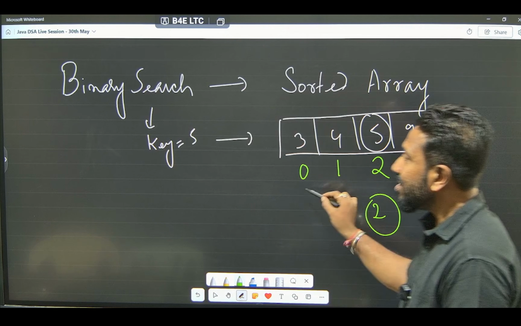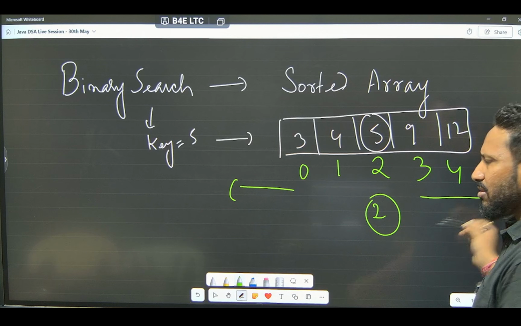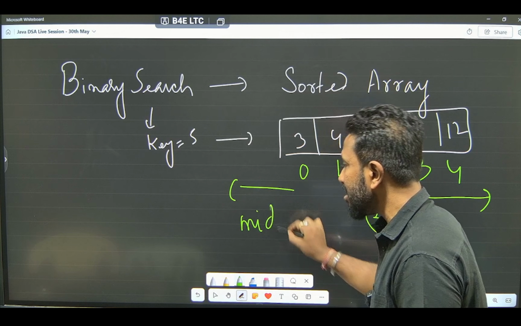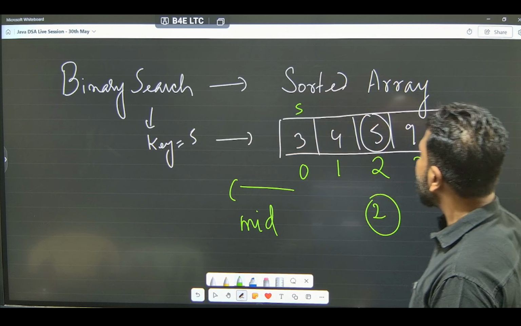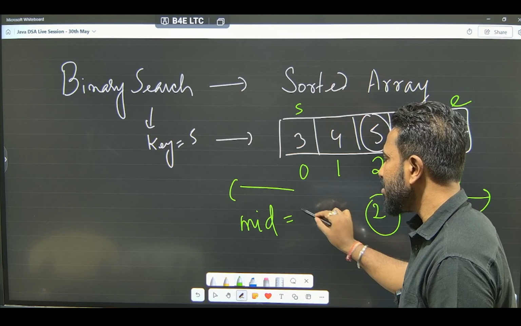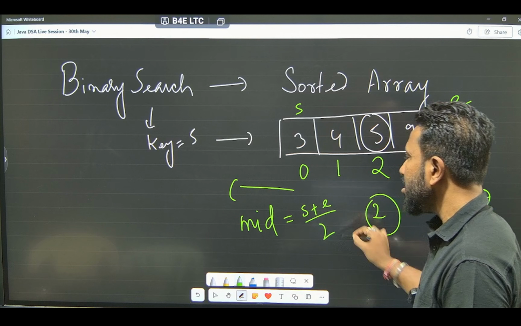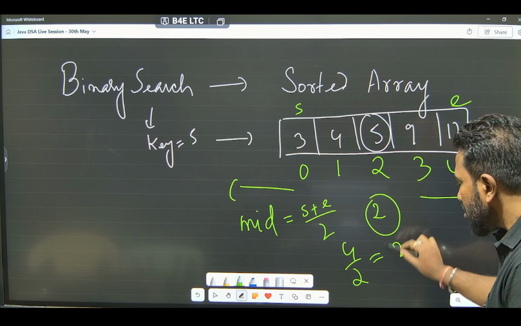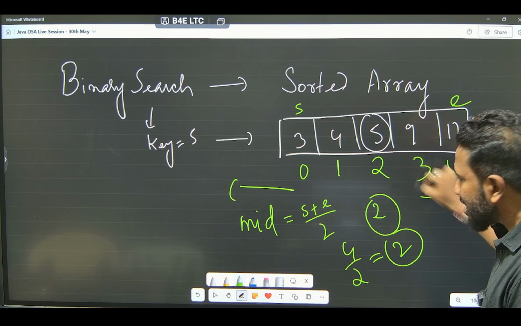We either go to the left-hand side or the right-hand side. Everyone knows the logic of binary search, and we first find the mid. For mid we use start and end. The formula, as I said, is start plus end by 2. In this case it is 4 by 2, which equals 2. We got the answer here, so we can directly return this.